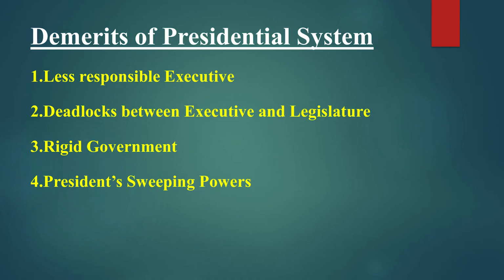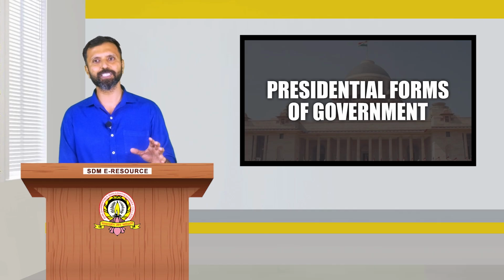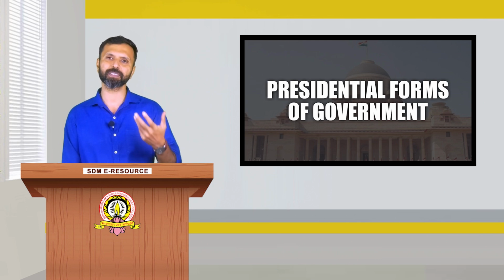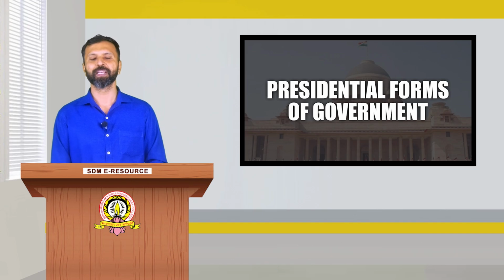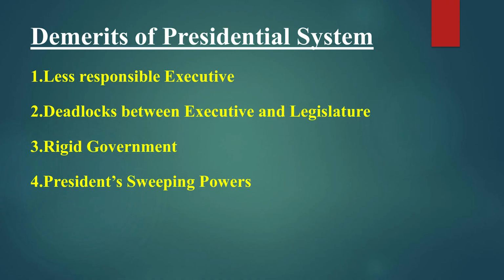The first one is less responsible executives. The whole responsibility is within the power of the president of the nation, so the executive is less responsible, because each and everything can be supervised by the president. The second demerit is deadlock between the executive and the legislature. We can explain this in some future explanations.